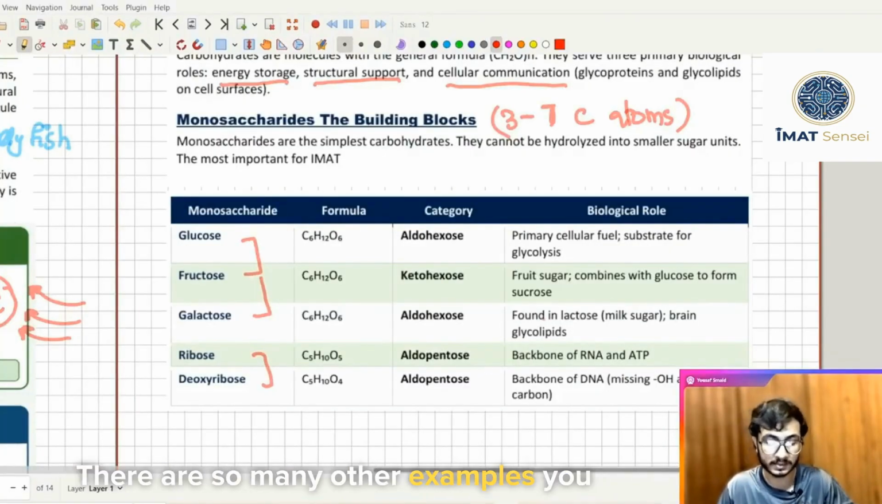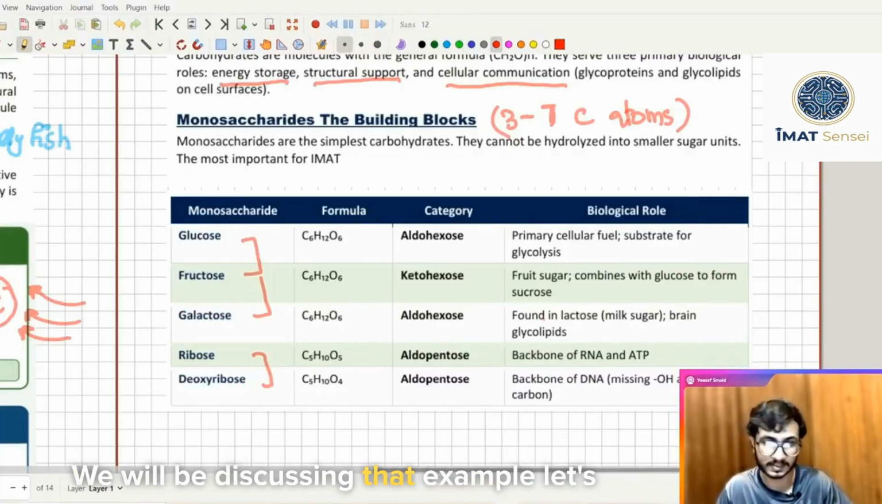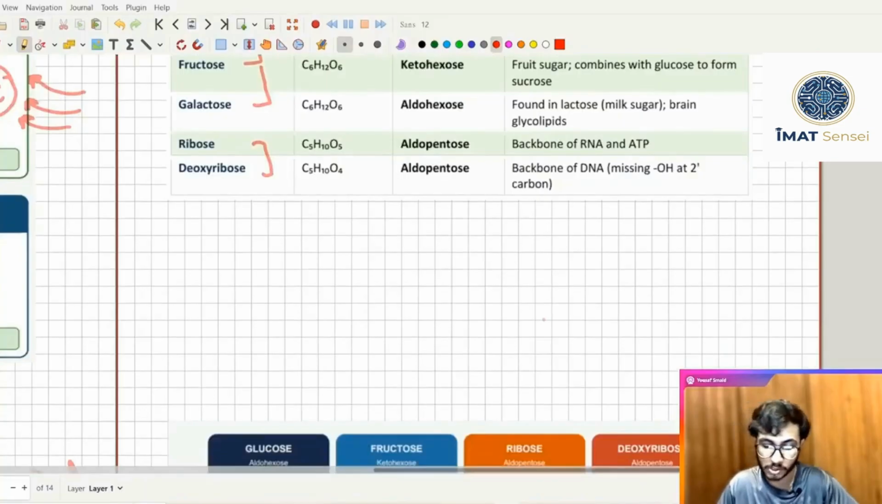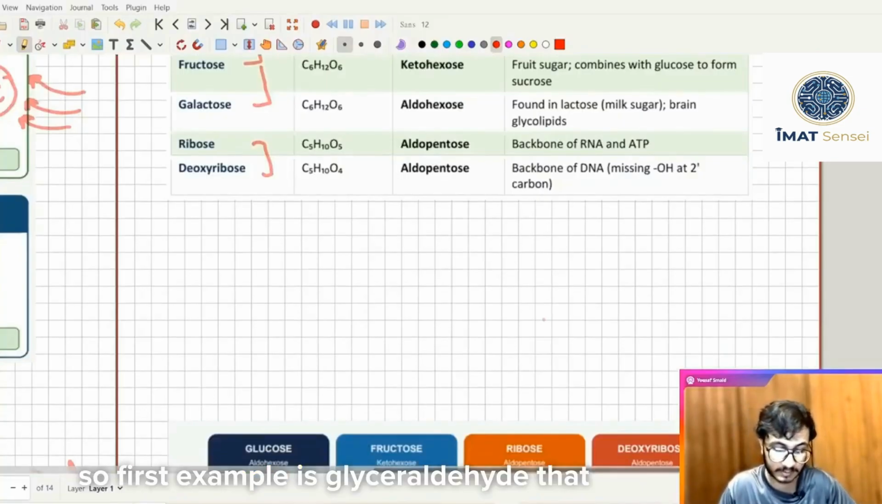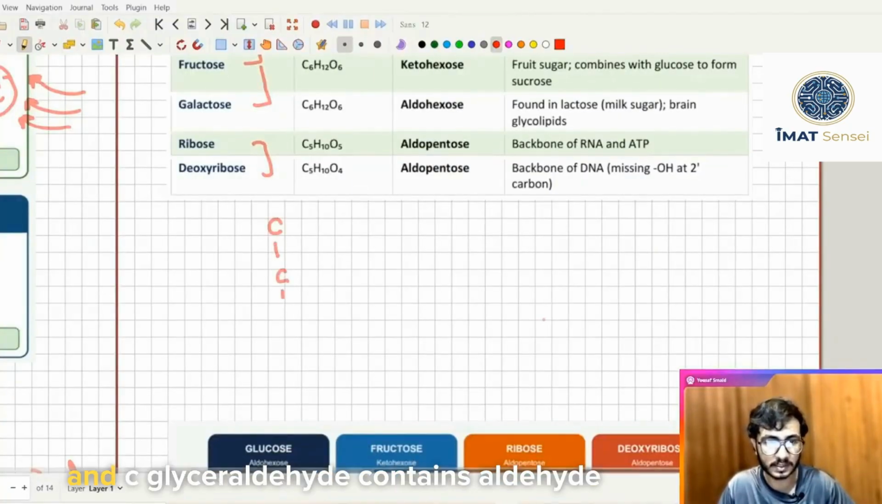There are so many other examples. You can know that there is glyceraldehyde, there is dihydroxyacetone. We will be discussing those examples. Let's discuss that first, to be honest. So the first example is glyceraldehyde, that is a 3 carbon monosaccharide: C, C and C.